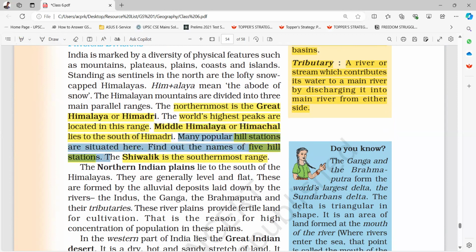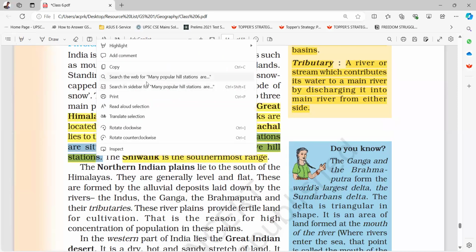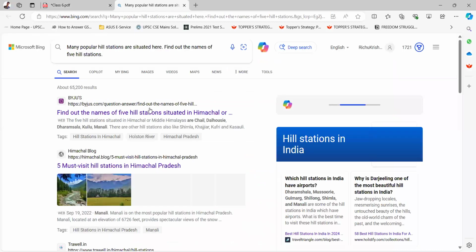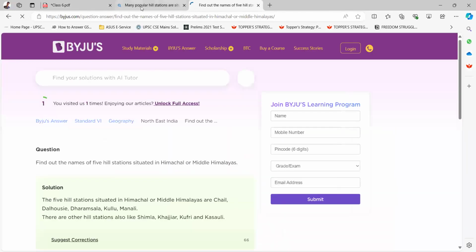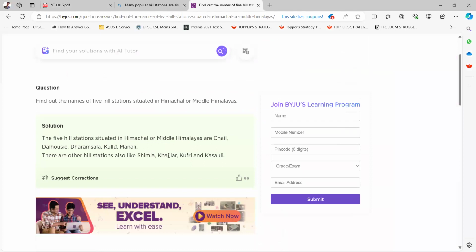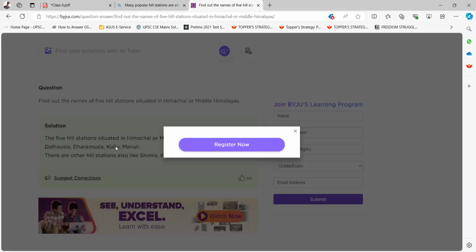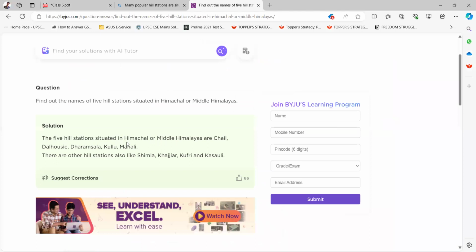Okay, which are those 5 hill stations? The 5 hill stations situated in Himachal or Middle Himalayas are Chail, Dalhousie, Dharamshala, Kullu, and Manali. There are other hill stations also like Shimla, Kasauli, Kufri, and Kasauli.